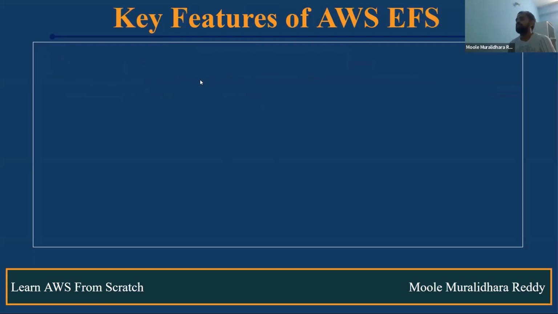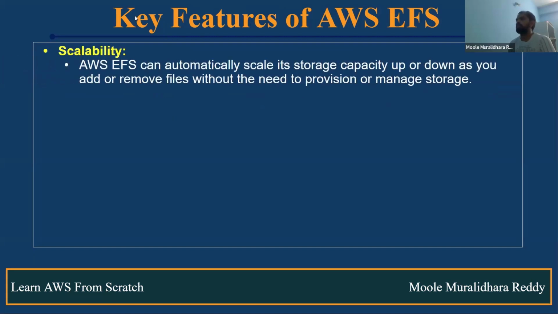There are different key features available in AWS EFS. The first one is scalability. This particular EFS can automatically scale its storage capacity up or down as you add or remove files, without needing to provision or manage the storage. Let's take an example. You have added 10 GB, and it will increase the capacity. In case you delete, it automatically decreases. You don't need to mention any storage size. Not like EBS, where we need to update it. When it comes to EFS, you don't need to mention anything. It automatically scales up and down depending on the data you are storing.